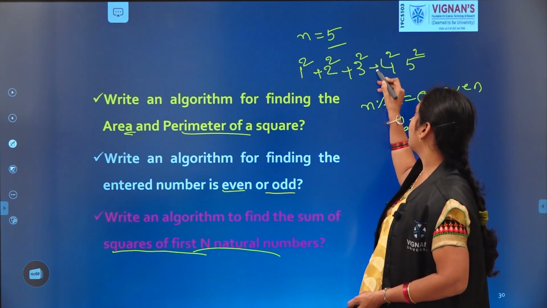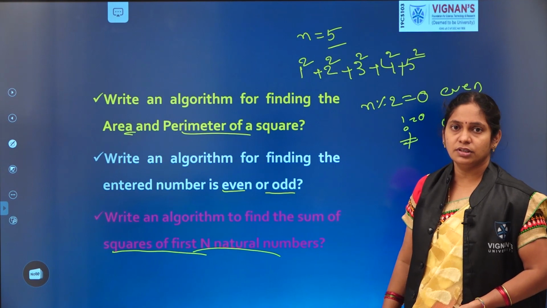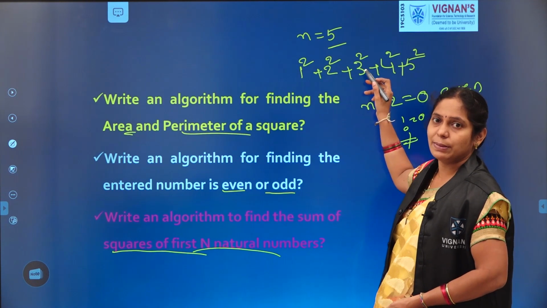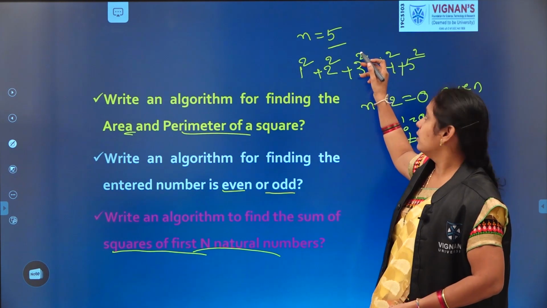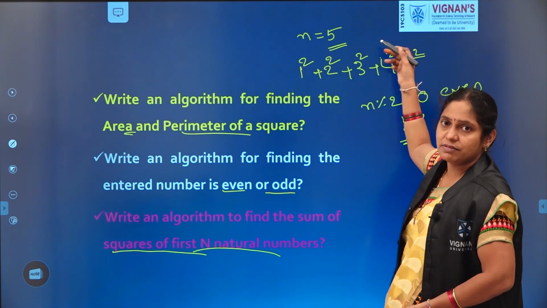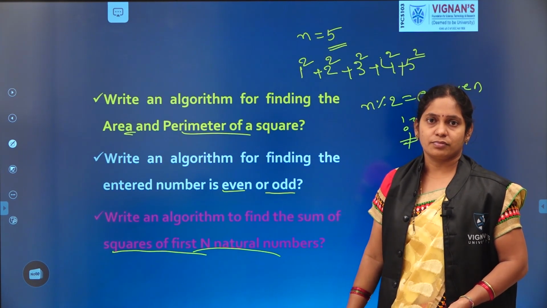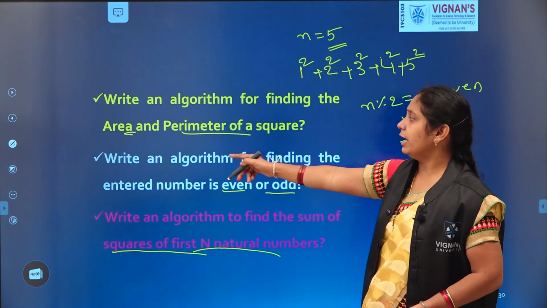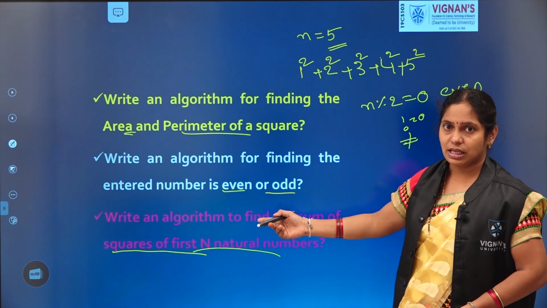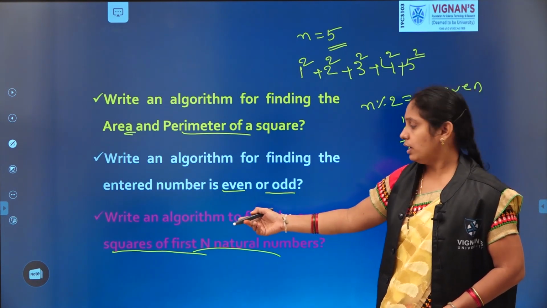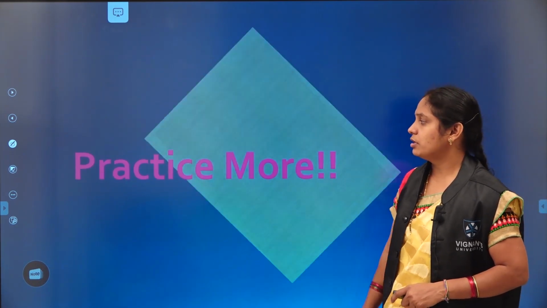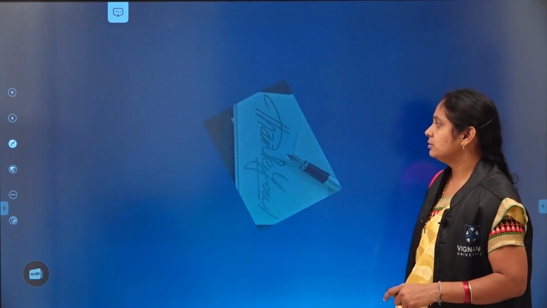Plus, plus, plus, plus. So what we need to find here is 1 square plus 2 square plus 3 square plus 4 square plus 5 square, because n we considered as 5. If you take n as 10, then plus 6 square plus 7 square up to 10 square. Right? What is the algorithm for finding the area and perimeter of the square? Algorithm to find whether the given number is even or odd, positive or negative, and algorithm to find the sum of first n natural numbers. Just practice. Thank you.